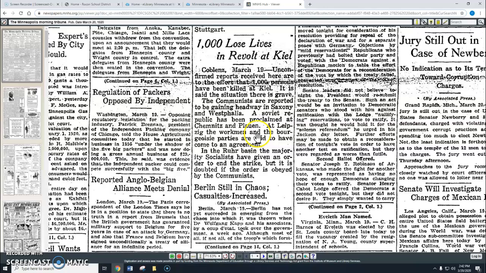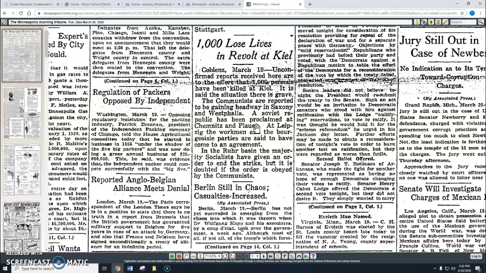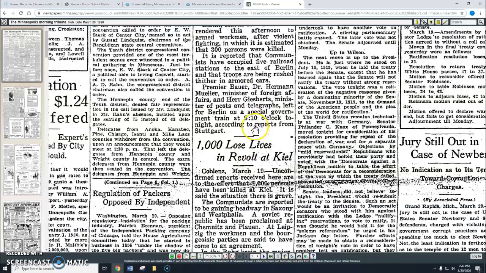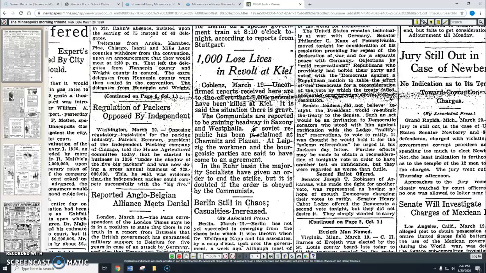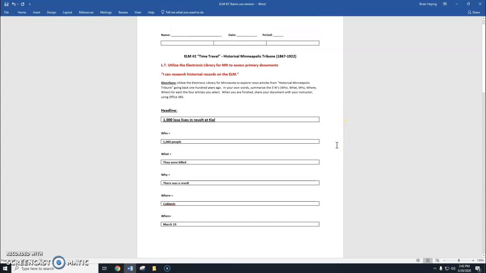So it doesn't really say why, but it sounds like some sort of a revolt is going on here. So in this revolt, they were killed, so that's what we'll put in here. So why? I'll put in there: was a revolt. Alright, so that's the first one. And that's basically how you do this assignment.